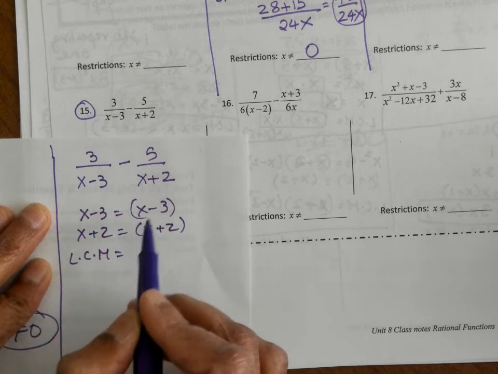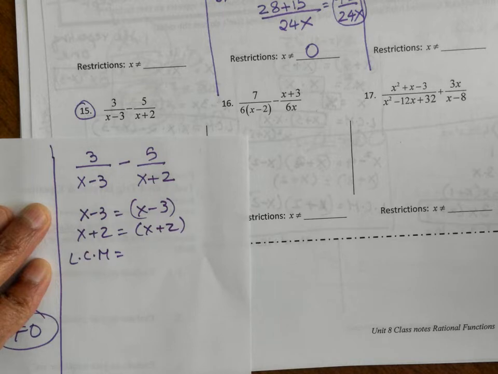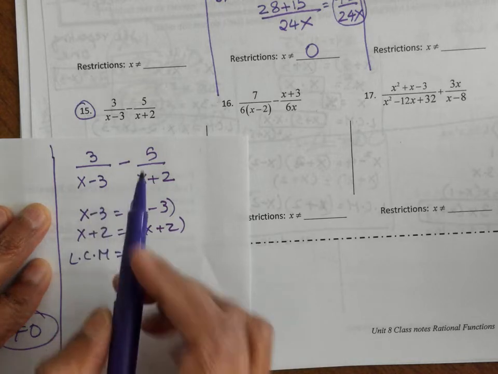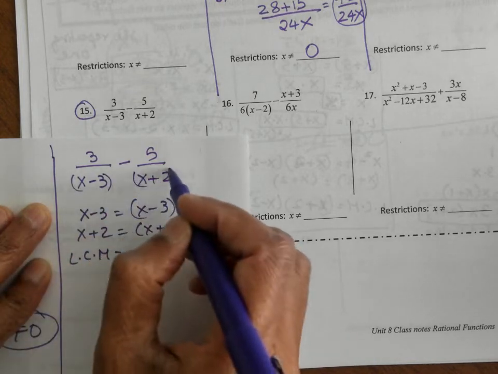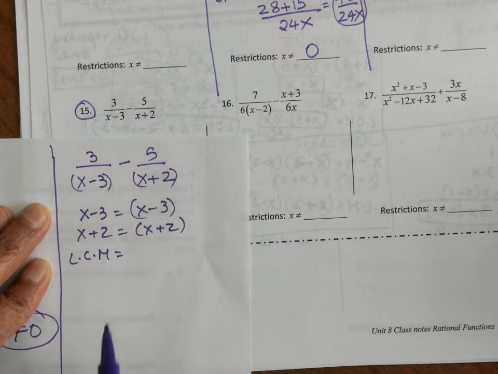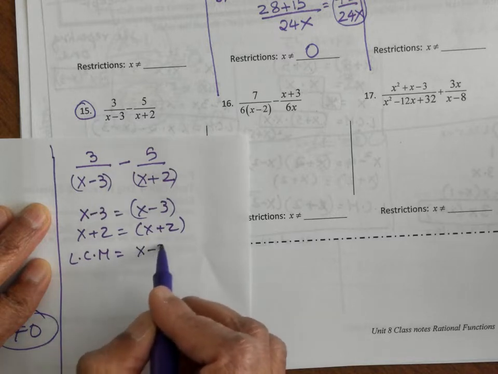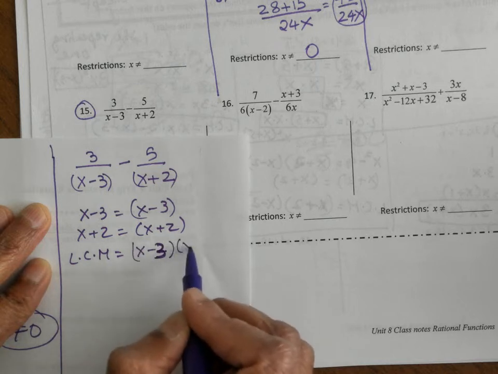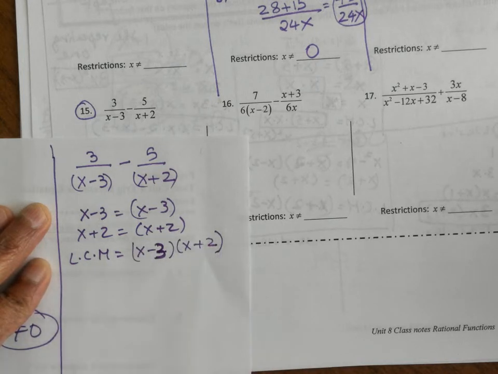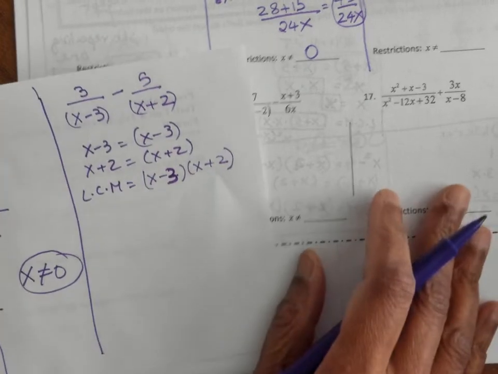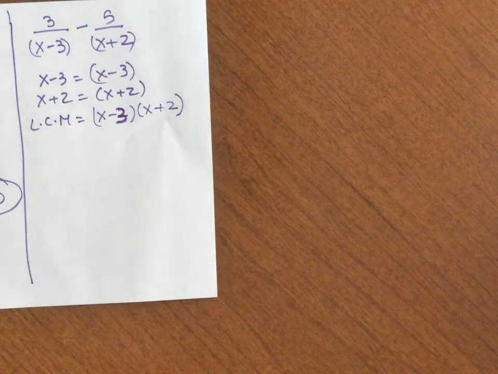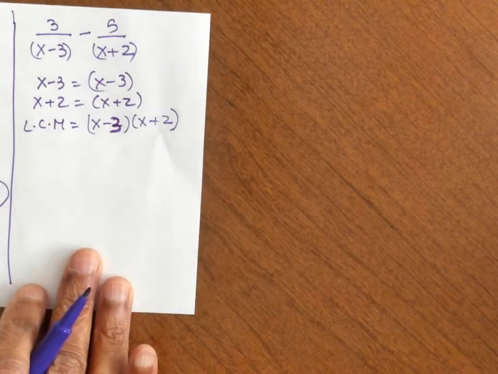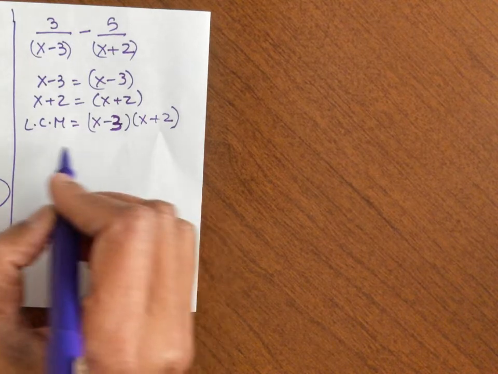So I can see, I didn't even have to write this, I'm just writing it because I'm showing it to you, but I can see x minus 3 as a factor and x plus 2, there's really nothing common. So I have to take both of them. Sorry, x minus 3. So this is your LCM.